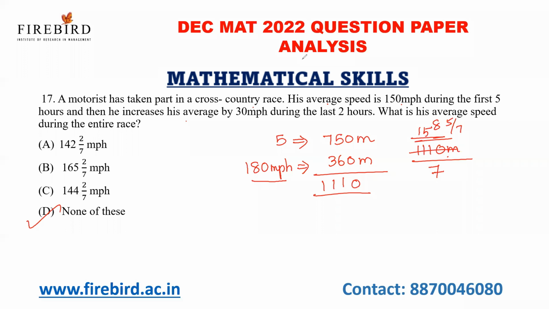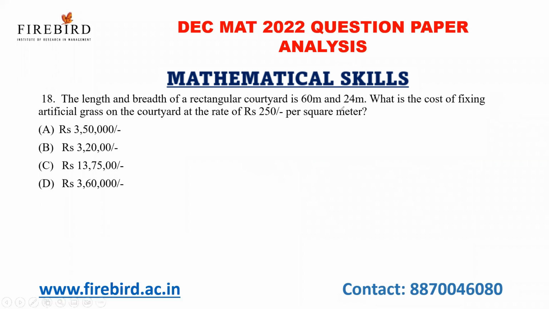Okay. Next question. The length and breadth of a rectangular courtyard is 60 meter and 240 meter. What is the cost of laying artificial grass on the courtyard at the rate of 250 per square meter? So just multiply all the values. 40 into 60 into 250.